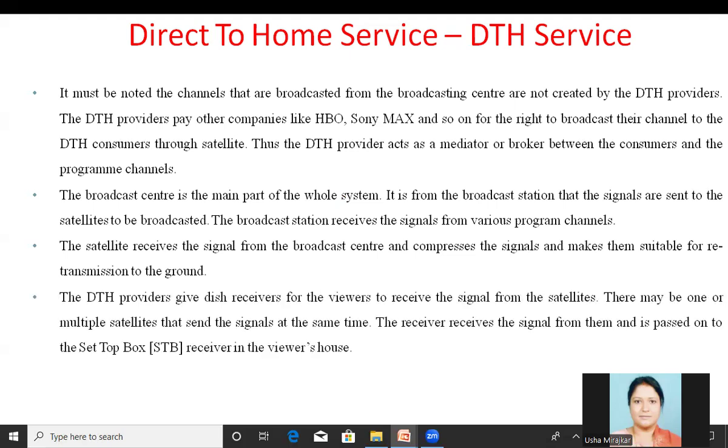The DTH provider gives dish receivers for the viewers to receive the signal from the satellite. Means each user is having their own setup here, the dish antenna, set-top box and all. There may be one or multiple satellites that send the signals at the same time. The receiver receives the signal from them and passes it on to the set-top box receivers in the various viewers' houses here. The set-top box receiver changes the signal into a form suitable for our television, and then passes it on to our television.